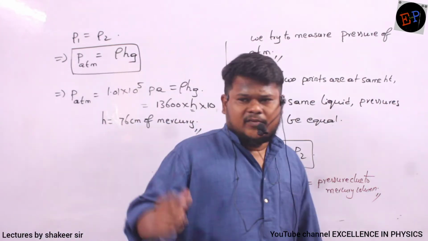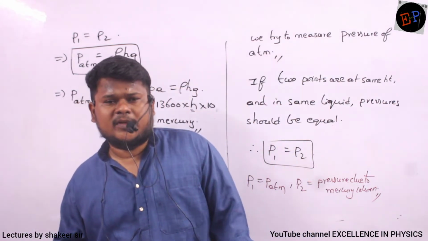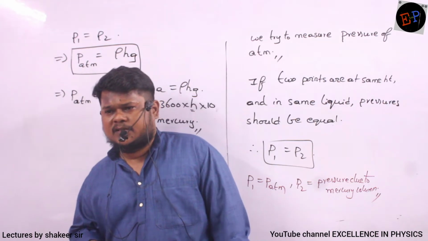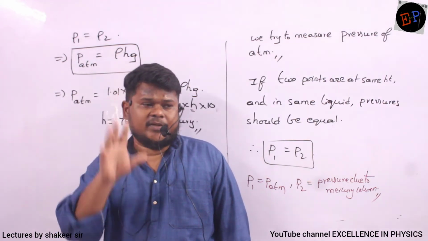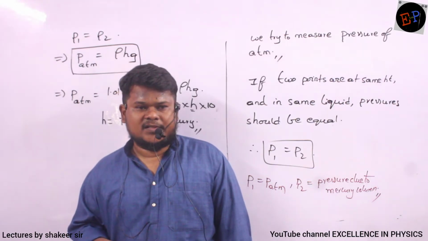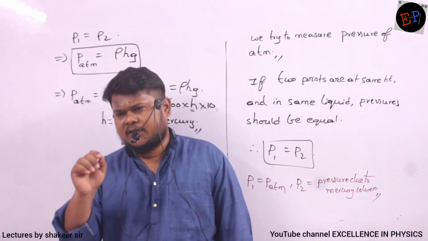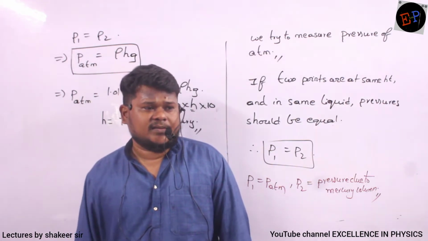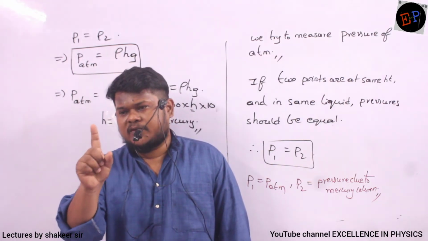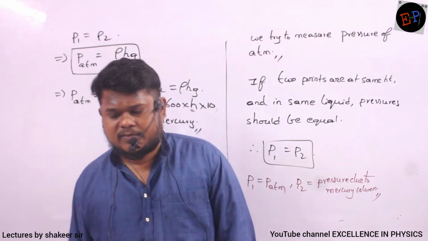So previously we have done one problem on height of mercury column. Do you remember in thermodynamics? I think we have done. So pressure can be measured in terms of centimeters of mercury also. Are you able to understand? 76 centimeters indicates that in that region 1 atmospheric pressure is present. Okay? So write down.